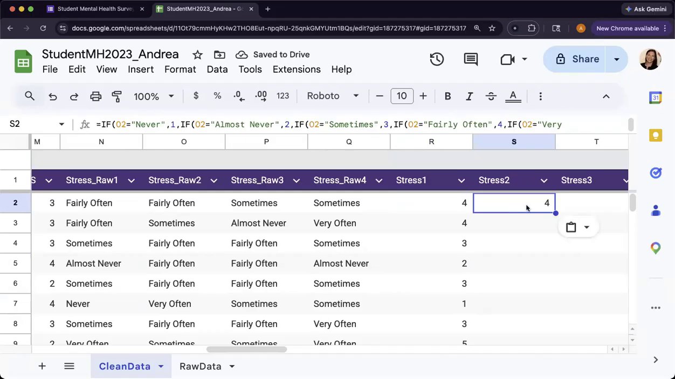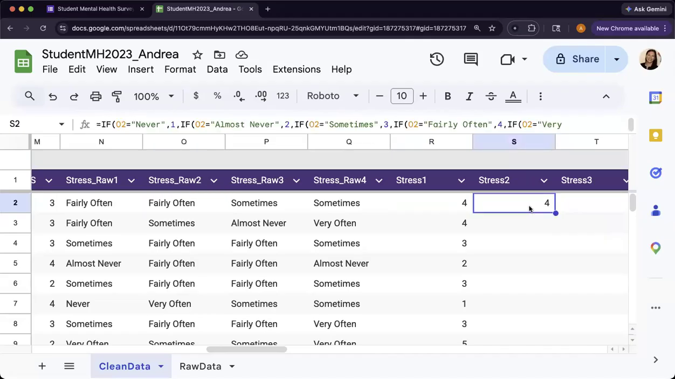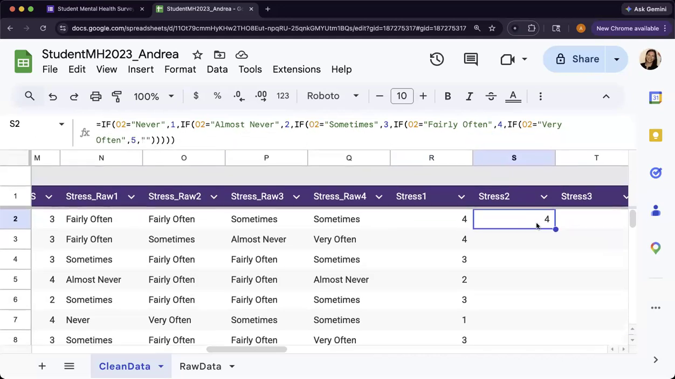And what this will do is it's moving to the right. So you can see that in this one, we were referring to N2, which is right here. Here, it's looking at O2, which is this one right here. So 2 is now matched up with 2, but this is reverse scored. So we need to switch the numbers. If you would rather just type it all out again, that's totally fine.